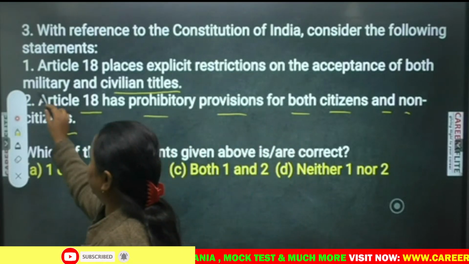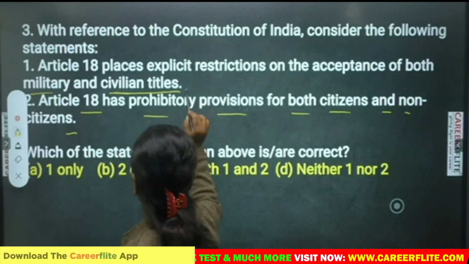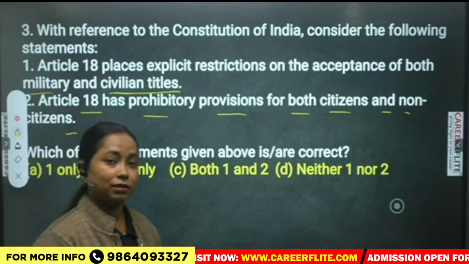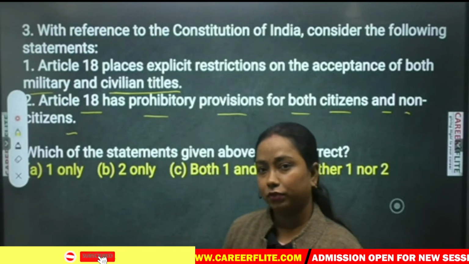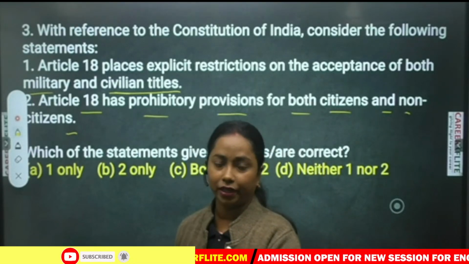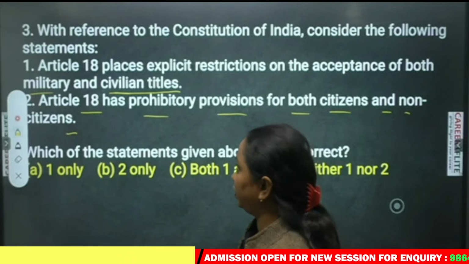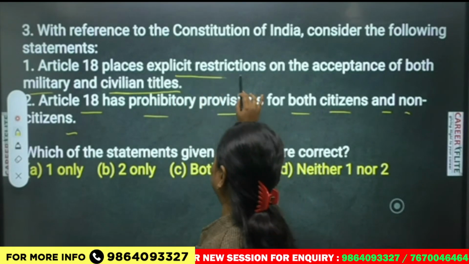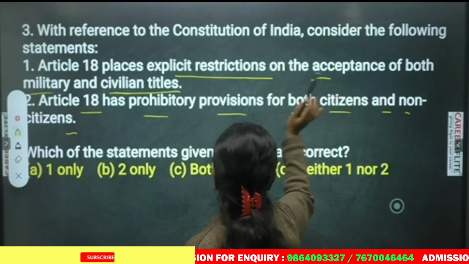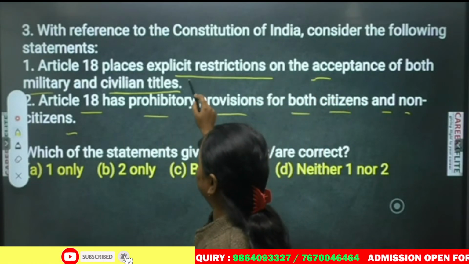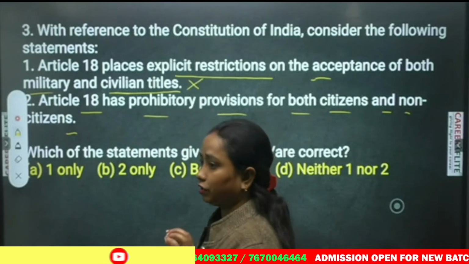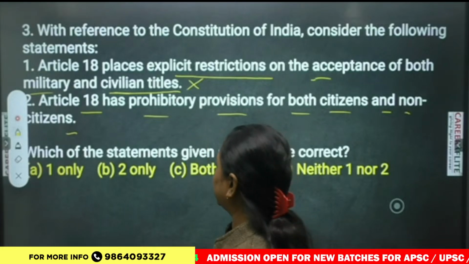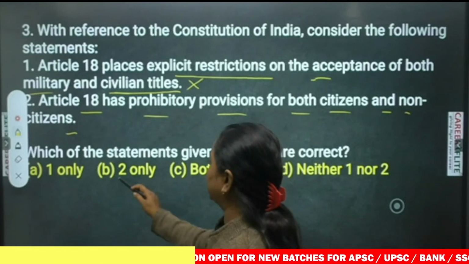Military or civilian titles, so is it prohibited? No, as we know that military and academic titles can be taken. That is based on merit. The titles can be taken, and the military titles also can be taken. That means this statement, that Article 18 places explicit restrictions on the acceptance of both military and civilian titles, is incorrect. Military or academic titles can be accepted. So one is incorrect here. If one is incorrect, then we get our answer, that is 2.